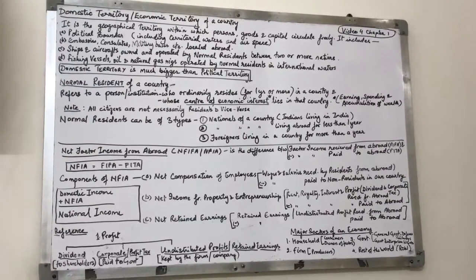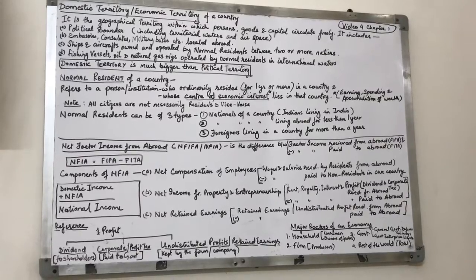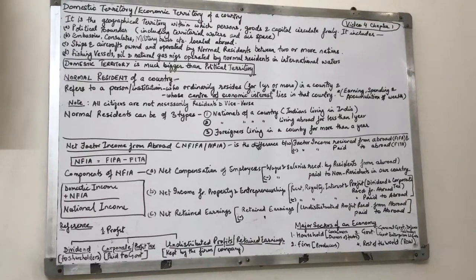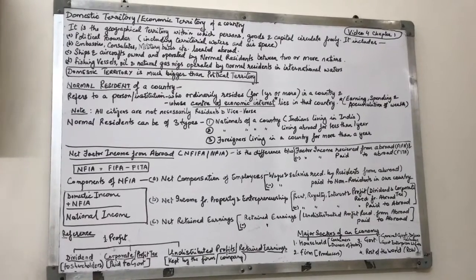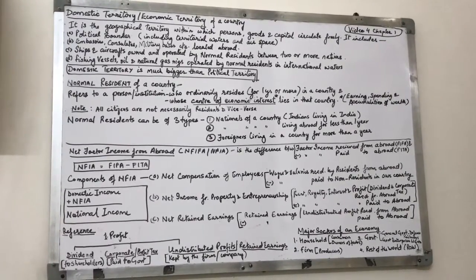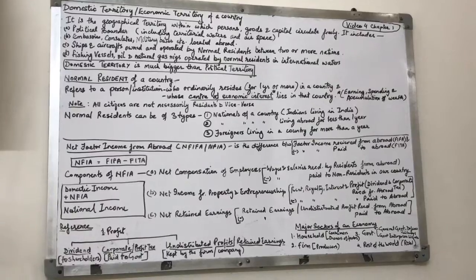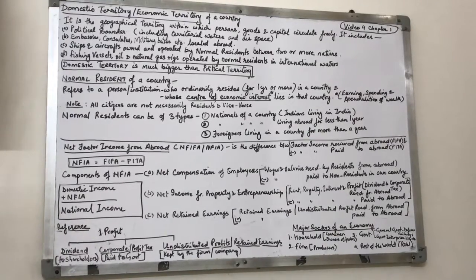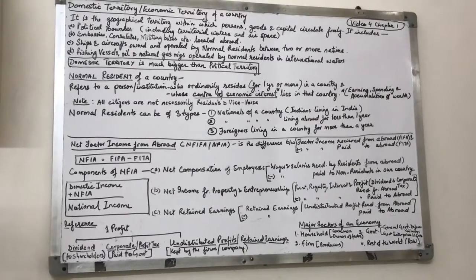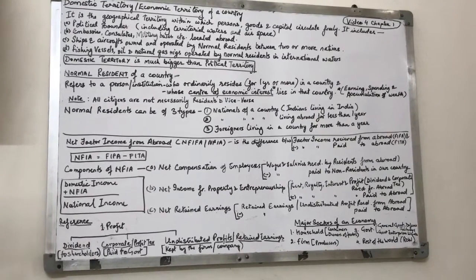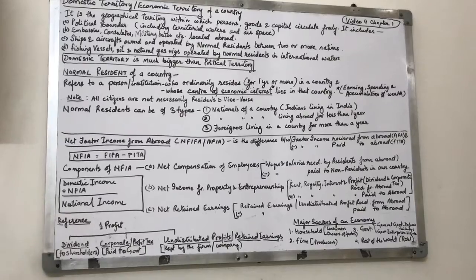So in India, we will not have Indian embassy because we already have Indian government to look after our rights. But in Australia or America, we will have an Indian embassy. So that embassy is a part of our domestic territory even though it does not lie in our political boundary. The same goes for consulates and military bases.